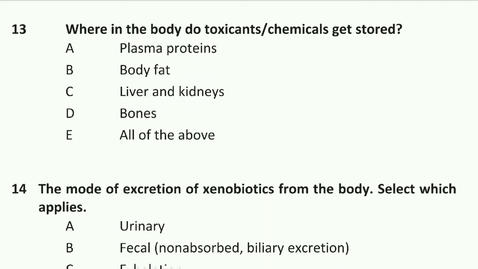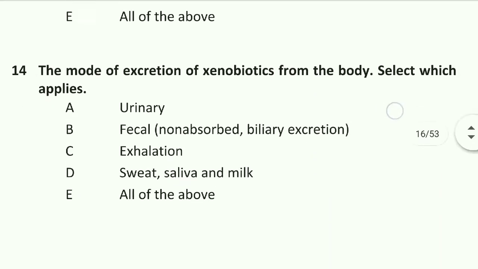Question number 13 is, where in the body do toxicants or chemicals get stored? Toxicants get stored in plasma protein, body fat, liver, kidney and bones. Option E is right, all of the above.